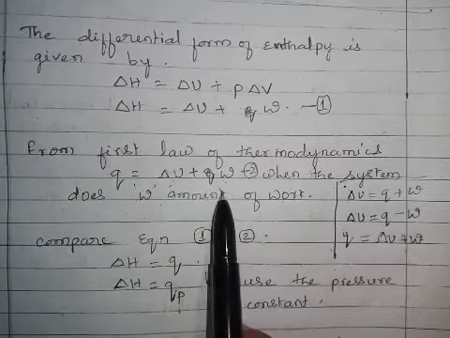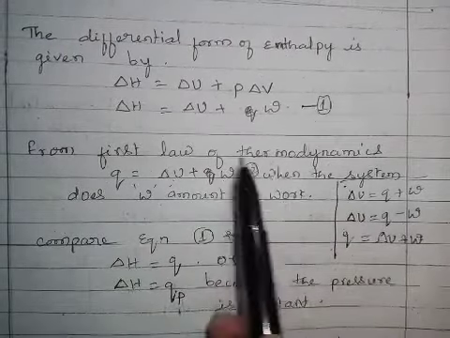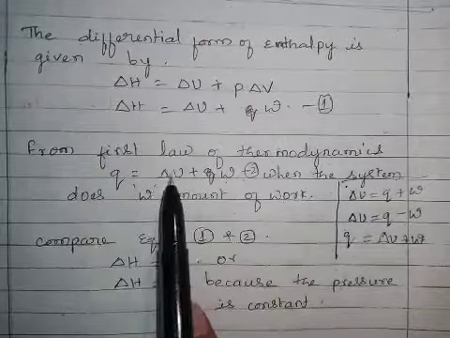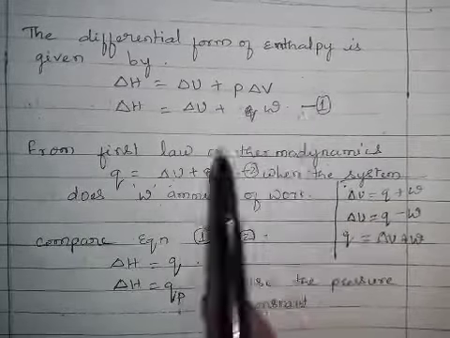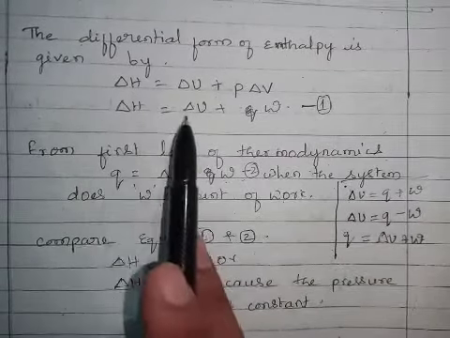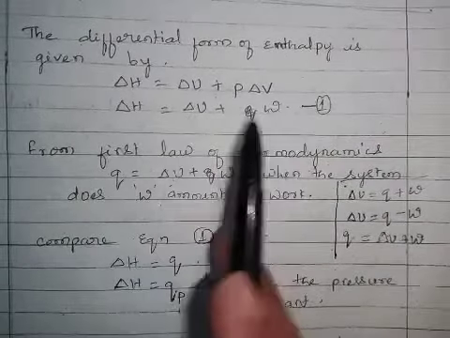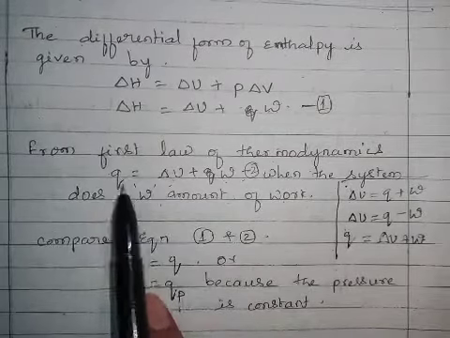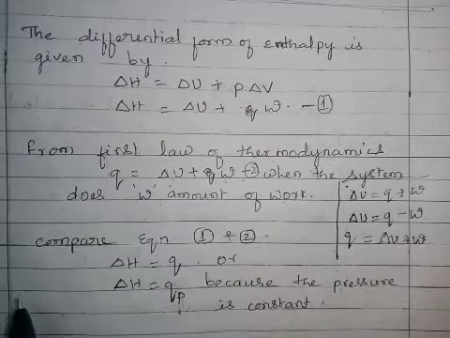So, this is equation 2. And the right hand sides of equation 1 and equation 2 are the same. That is delta H equals delta U plus W, and Q equals delta U plus W.